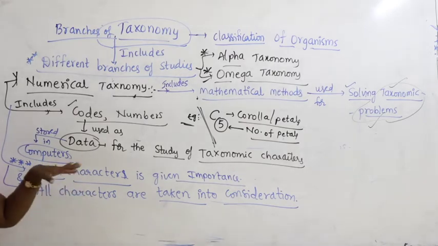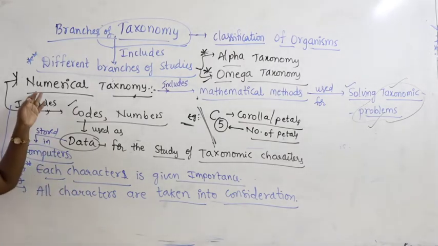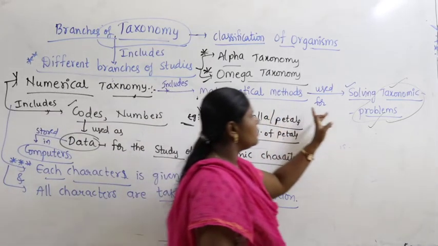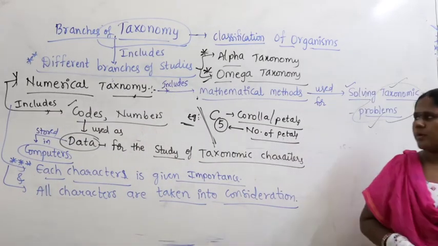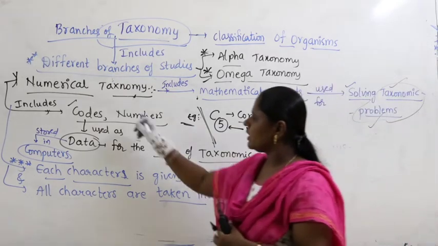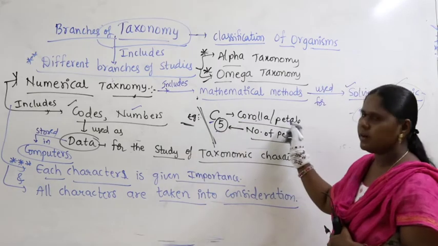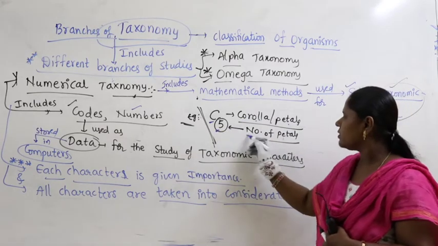So apart from alpha and omega taxonomy, we have numerical taxonomy. What does it include? Mathematical methods used for solving taxonomic problems. It includes codes and numbers. For example, C5: C means corolla, also called petals, and 5 refers to the number of petals.